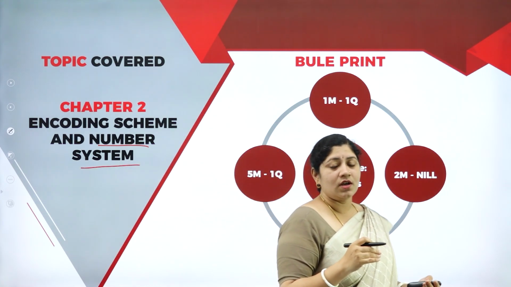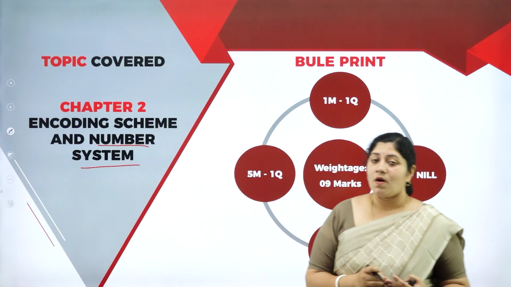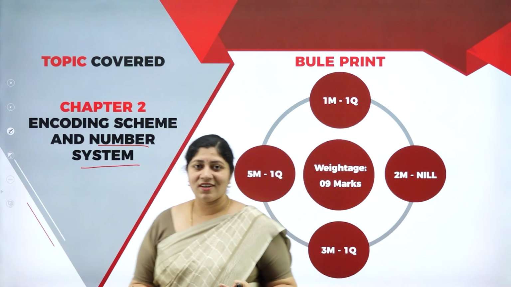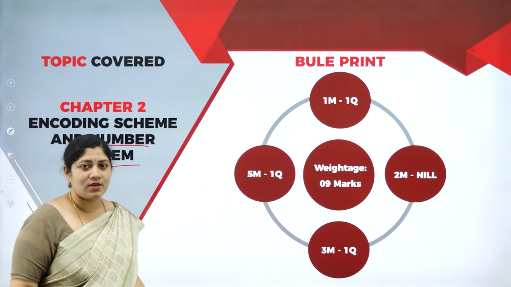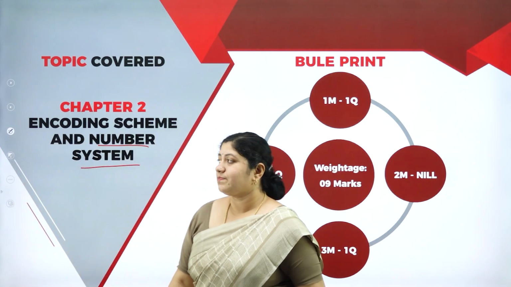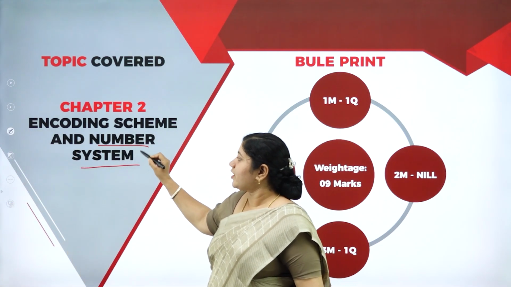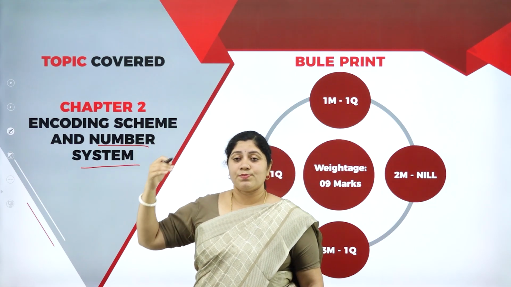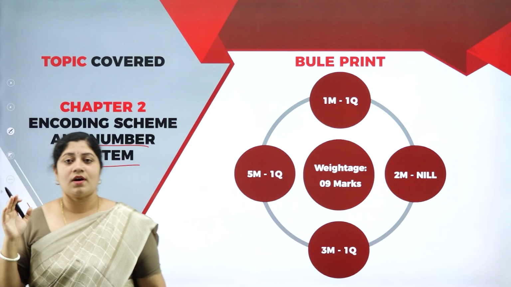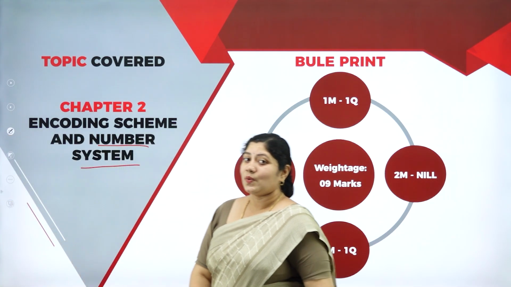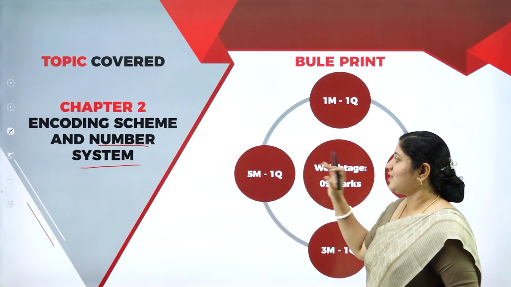So we can say that by learning these number systems, we can go easily with memory mapping or memory addressing. It also becomes very easy to define the algorithms. So this is a very important chapter with respect to understanding and going on to application level programs. So let's observe what the blueprint of this second unit is.